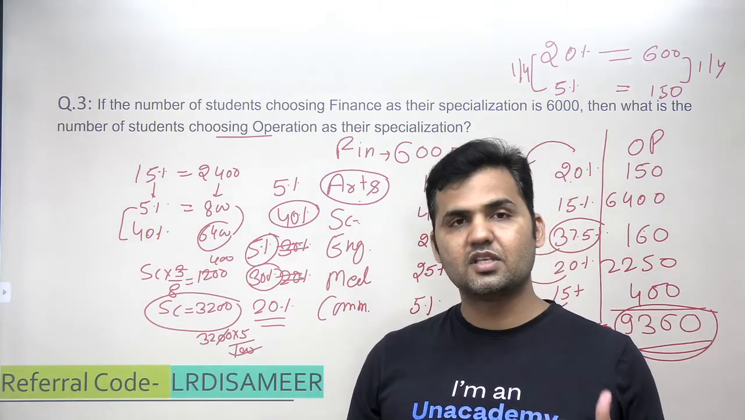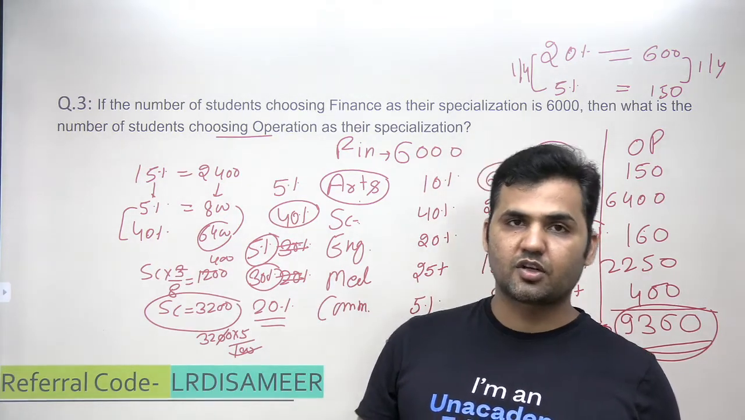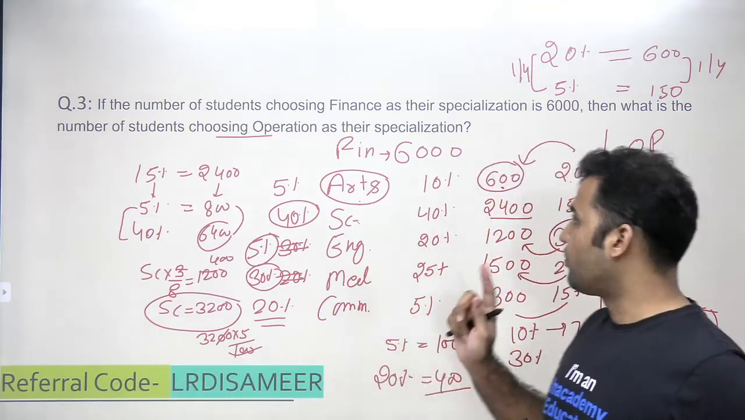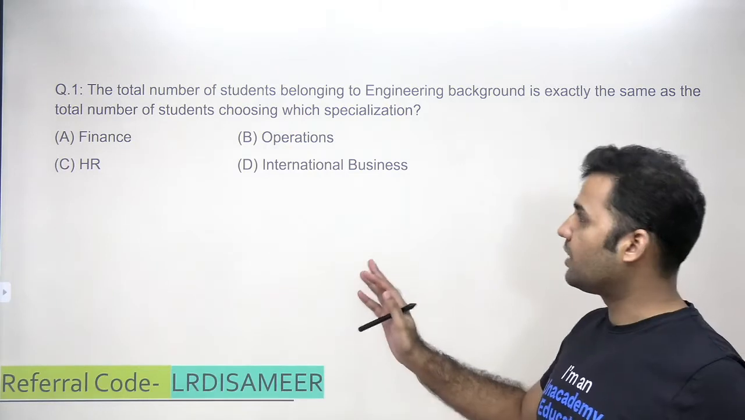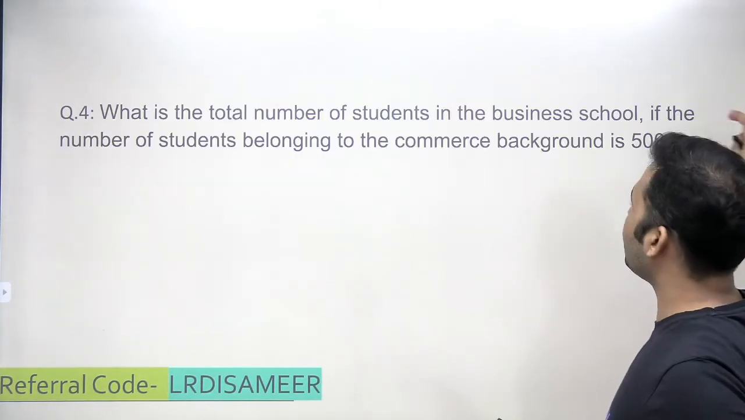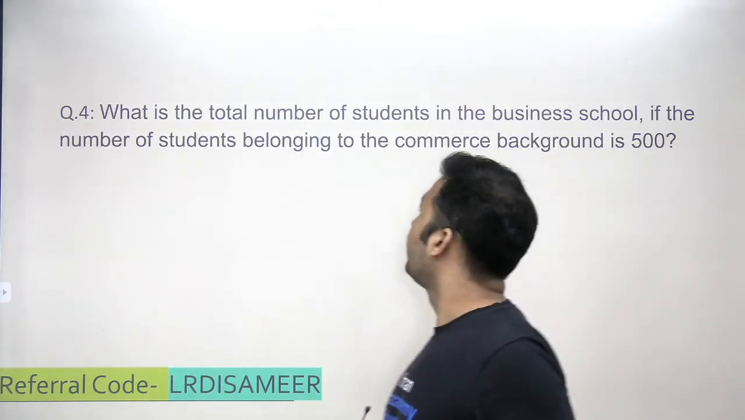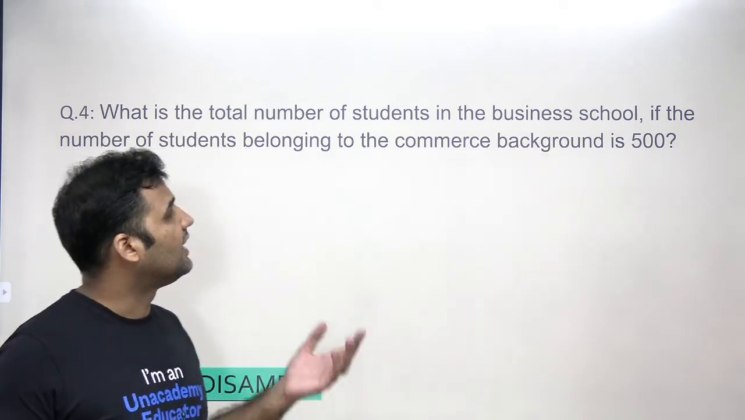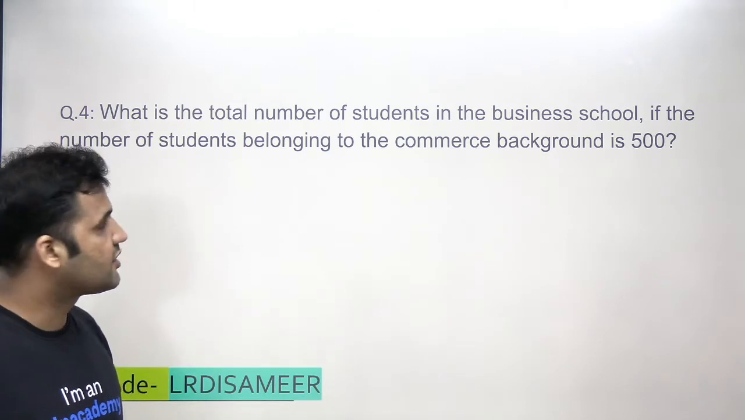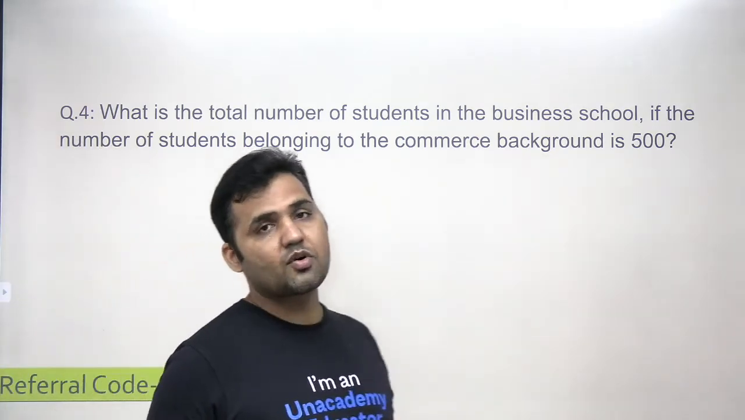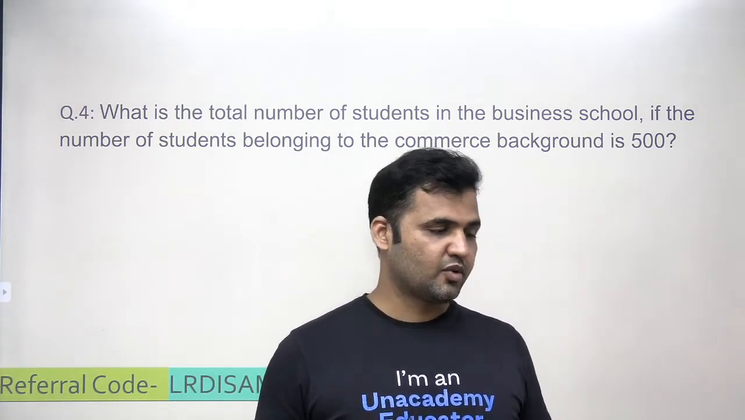Every year you will see 1 or 2 questions from the percentage topic. Here is question number 4. I would like you to try this, but I will be discussing question number 4 in the next video lesson. What is the total number of students in the business school if the number of students belonging to the commerce background is 500? The commerce background students are given to you and you have to find out the total number of students in the whole business school.